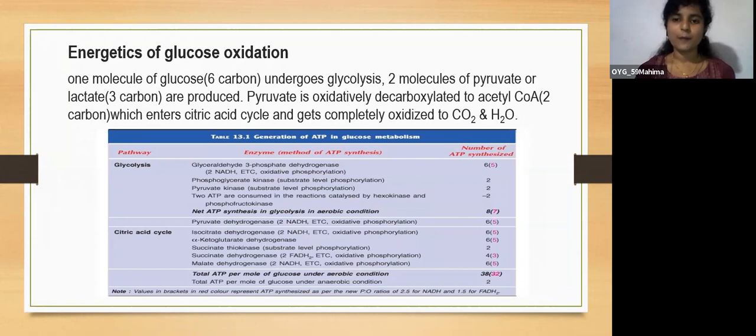So 24 ATPs are formed, and these 8 ATPs. So the total ATP per molecule of glucose under aerobic conditions is 38. And this is 32 according to the new ratio, that is 2.5 for NADH and 1.5 for FADH2.